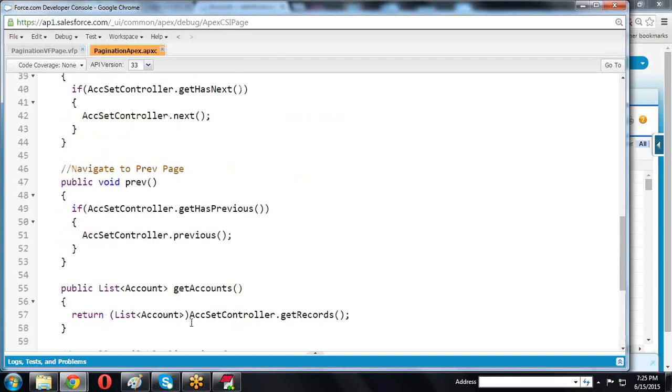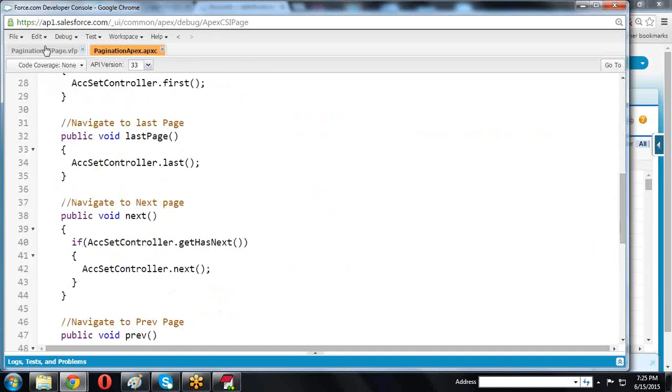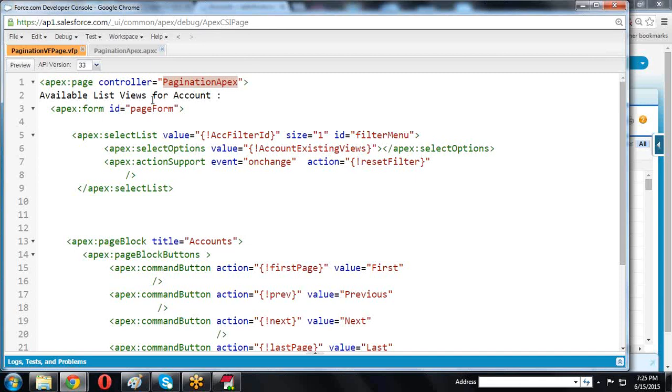This is the code we wrote in the Apex class. Now we are calling these methods here.